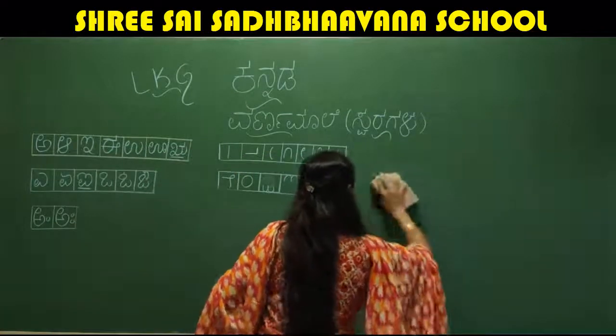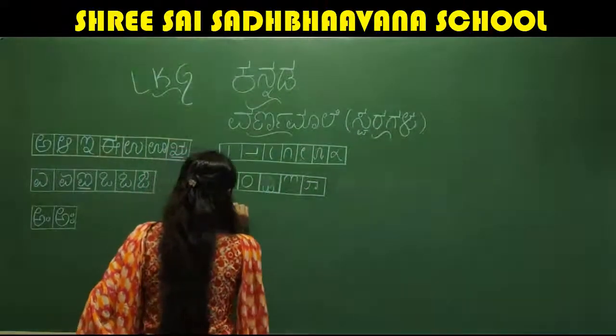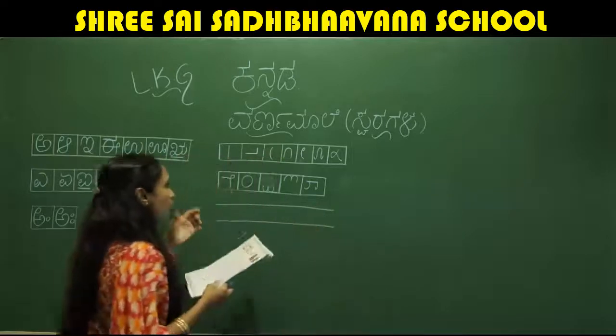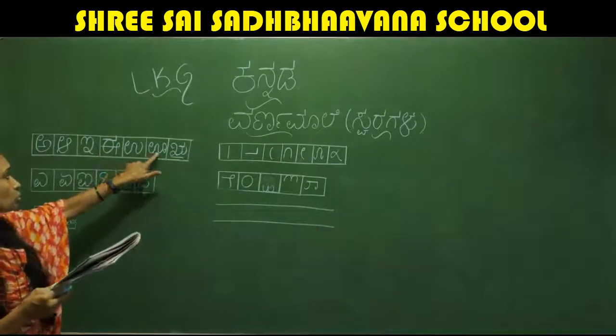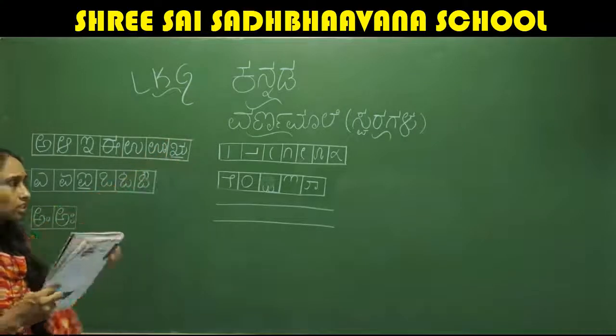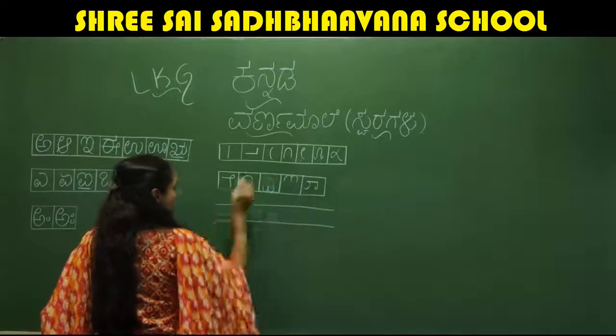How to write? U. So that I'll put two lines here. So U. U. It seems to be similar, right? But only the thing we have is one more attachment like this. So to write U, first you write this stroke.